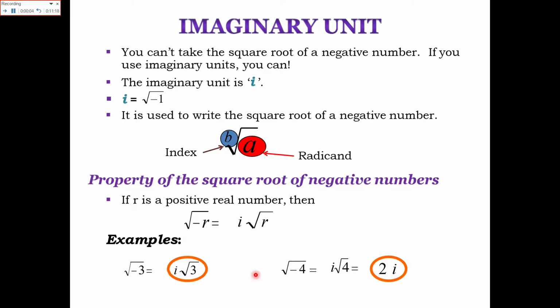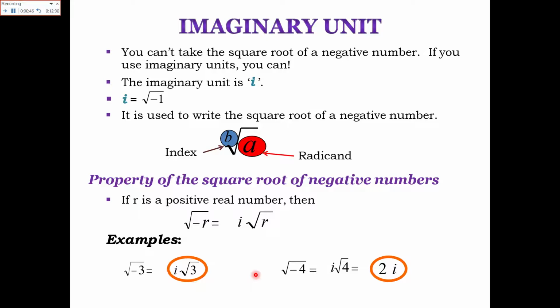Now what is the imaginary unit? We cannot take the square root of any negative number. You can take the square root of any real positive number like 2, 3, 4, 5 and so on, but for a negative number you cannot take the square root. If you use the imaginary unit, you can. So how can you use the imaginary unit to take the square root of a negative number? For example, the square root of minus 1 is equal to iota, the imaginary unit.